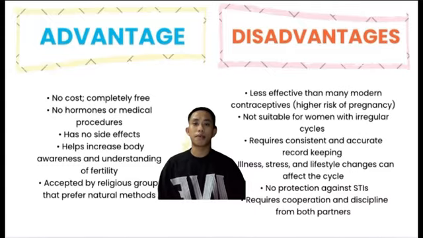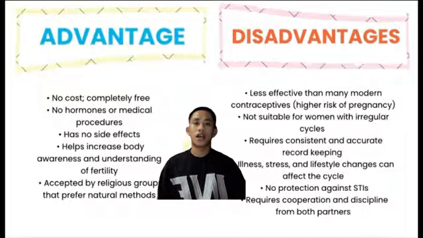Number 5. Accepted by religious groups that prefer natural methods. Some religions encourage natural family planning over artificial contraceptives. This method aligns with those beliefs. The disadvantages. Number 1. Less effective than many modern contraceptives because it is based on estimation and biological patterns.